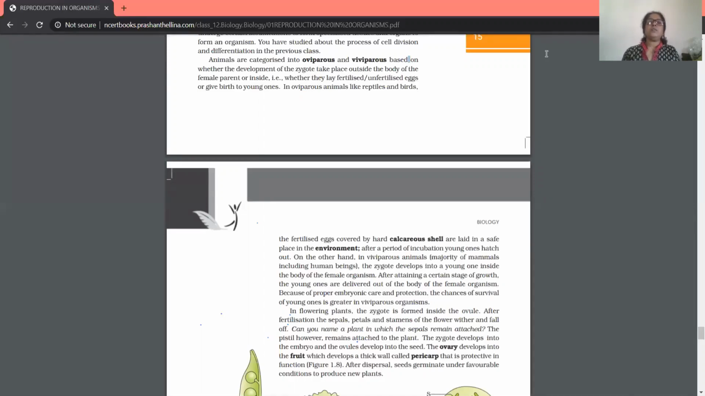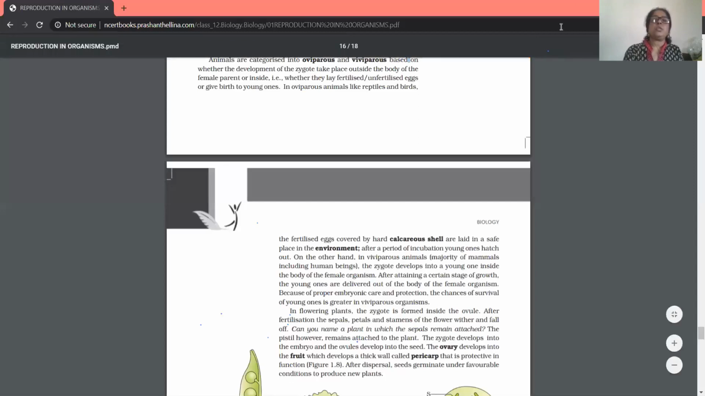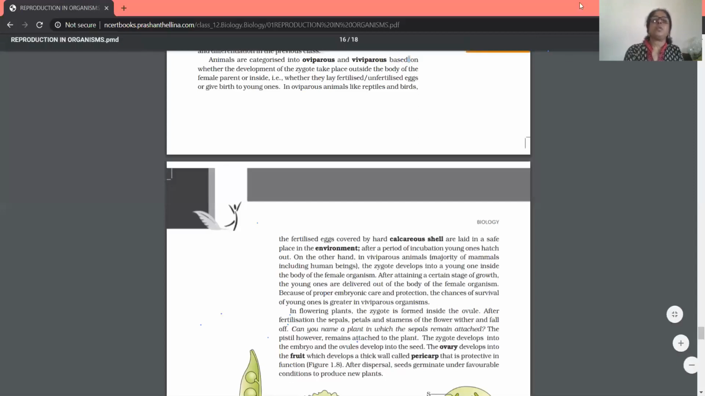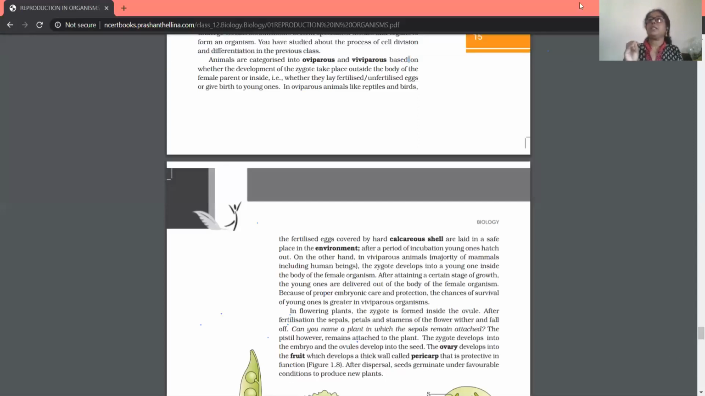On the other hand, in viviparous animals, for which I already told the examples, mammals including human beings, the zygote develops into a young one inside the body of the female organism. After attaining a certain stage of growth, meaning the embryo is fully matured, the young ones are delivered out of the female organism.